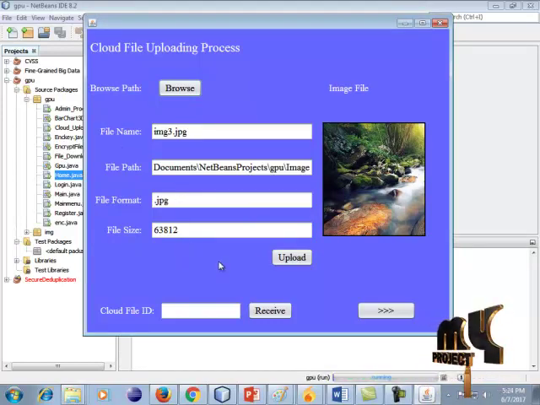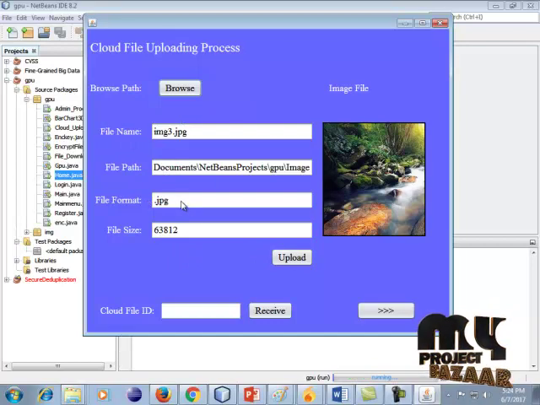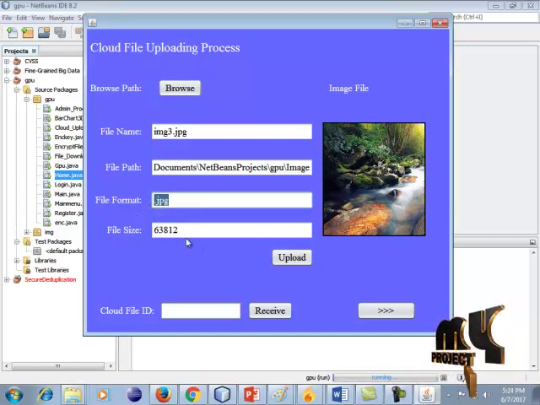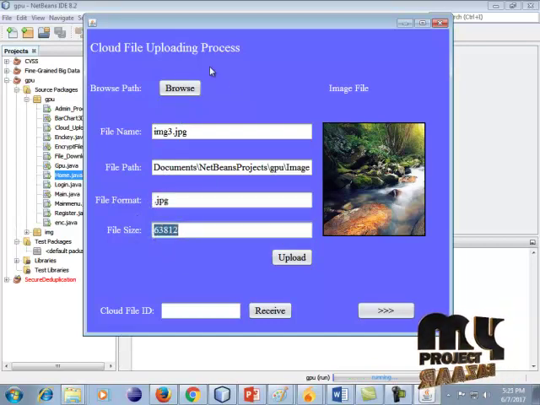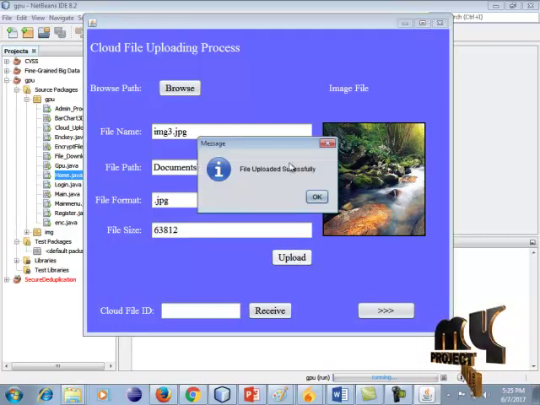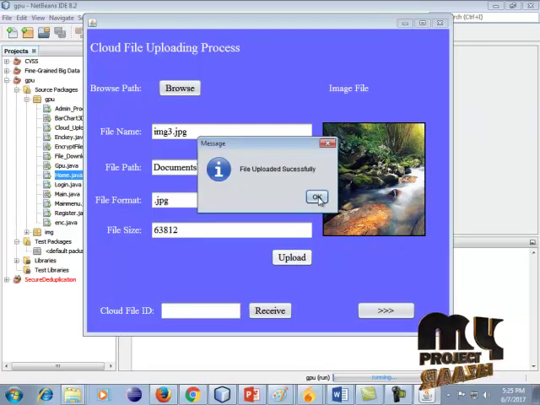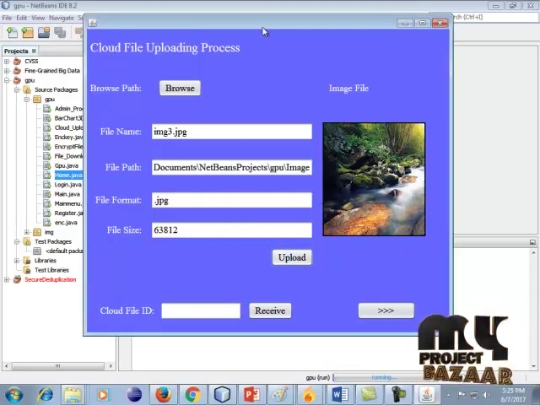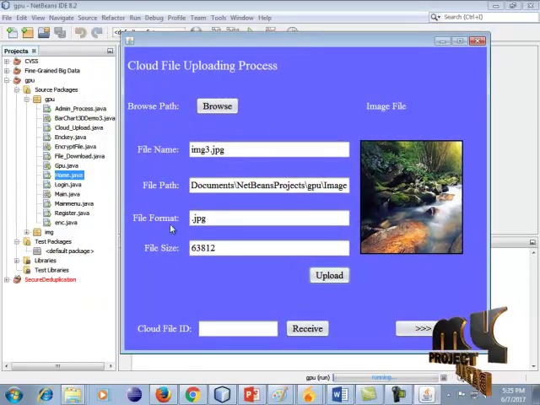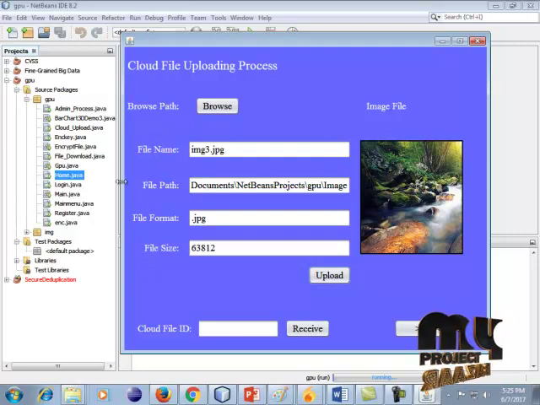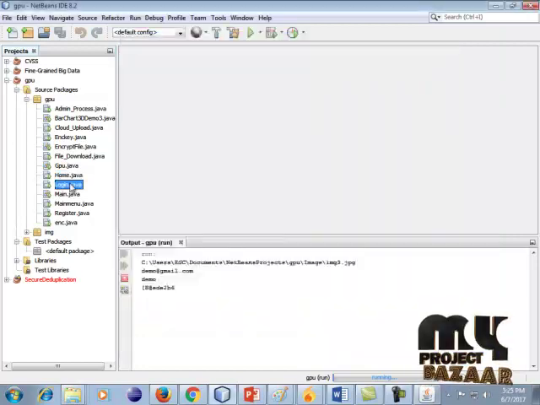And next we see the image name, image path, image format, JPG format, and image size. All of this information is displayed in this process. Next we click this upload. Upload our file, and all information is stored in this cloud server. The uploading process is successful. So next we go to this login.